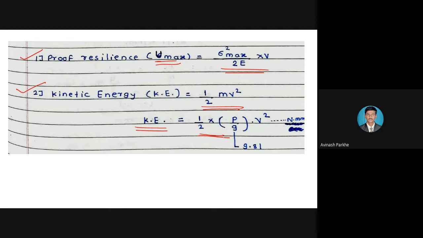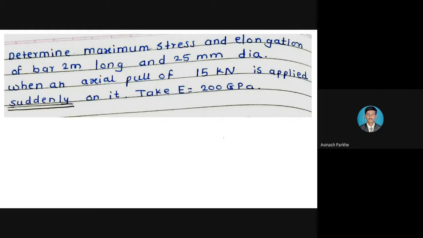The height is considered only in case of an impact load. So now this is the first statement in front of you. Read the statement carefully and identify whether it is based on the gradually applied load, suddenly applied load, or the impact load. So I will read the statement. Determine the maximum stress and elongation of bar.